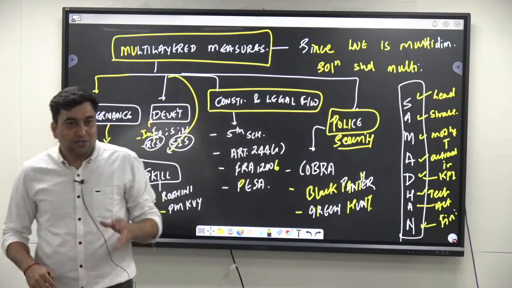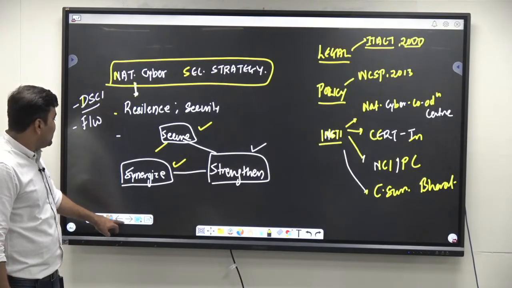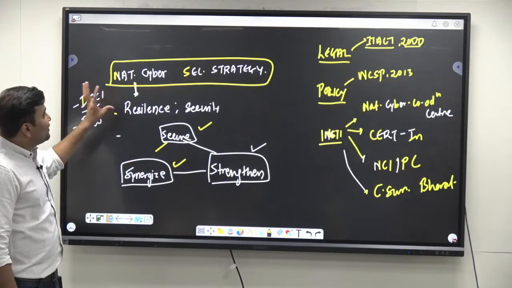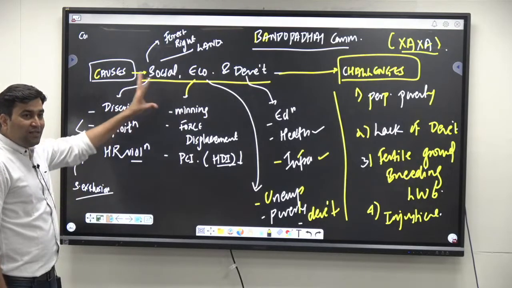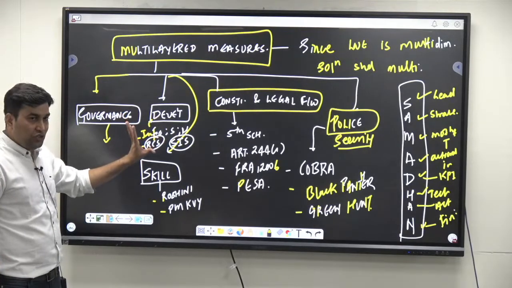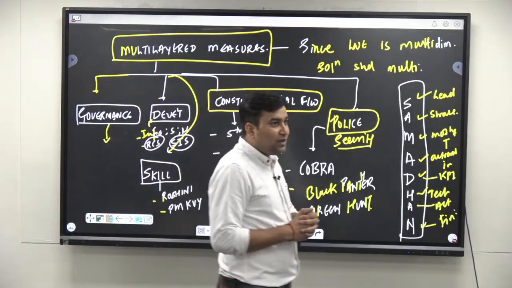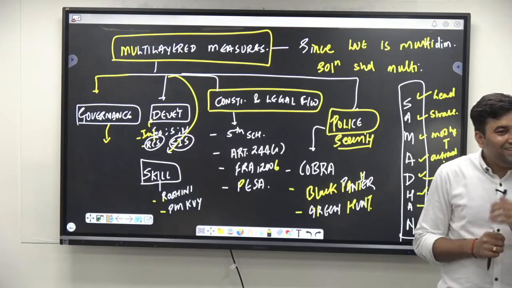Getting the point? So this is your Naxalism question, right? Definition, show the area, tell where it has spread. Causes, the challenges. Due to this, the challenges are faced like this, and this is the solution, right? So this is how you could have scored around, I would say, 65% in this internal security and environment.